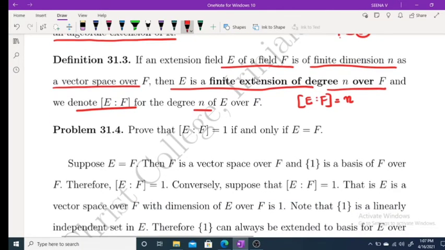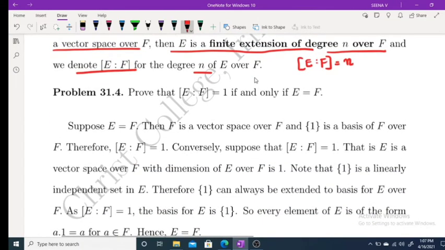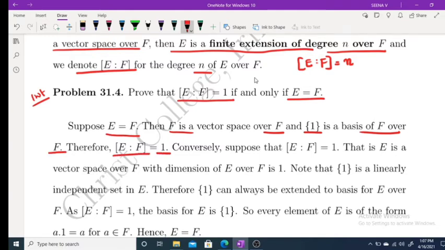Now we are proving one result. This may ask for one weightage problem. Prove that the degree of E over F is equal to 1 if and only if E equals F. Suppose E equals F, then clearly F is a vector space over F and the singleton {1} is a basis of F over F. Therefore, the degree of E over F is equal to 1. Clear?